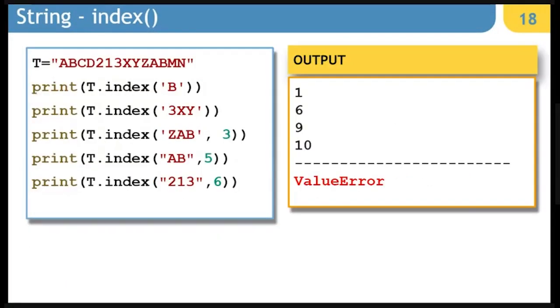So you can look at this example where we have the same string and we are looking for similar kind of content. In all other cases, it is going to give you the required position of substring in the main string. But in the last, when it is looking for the content which is not found in that portion of the string, then it is going to show you a value error, right? So basically in find, this would have been returned as -1. In index, it is going to give you value error.